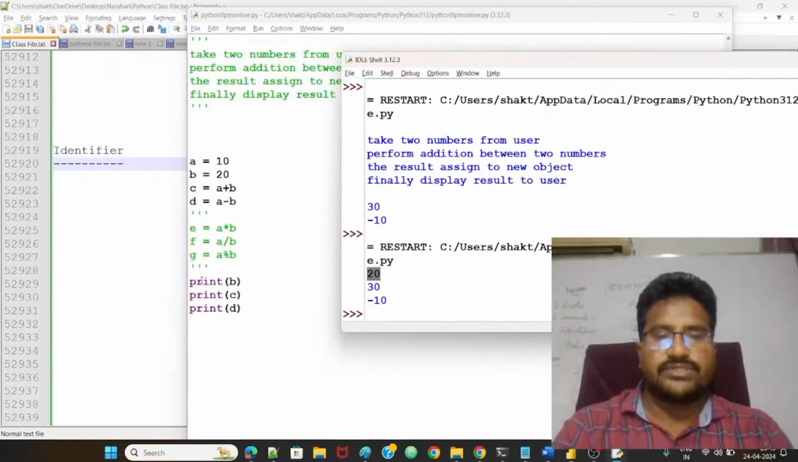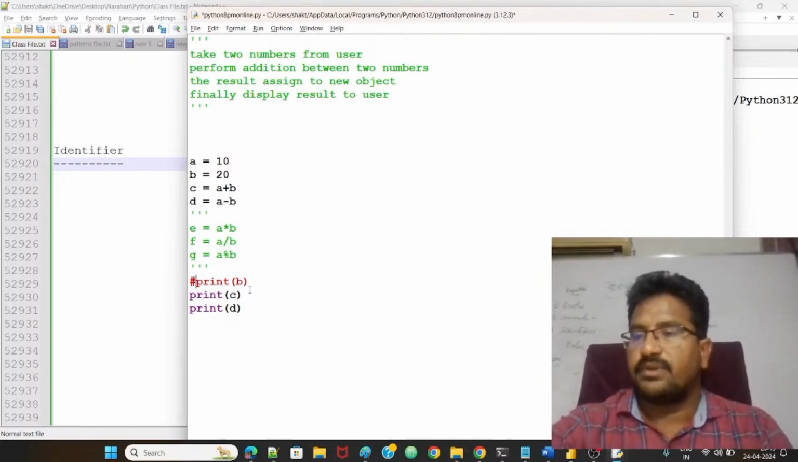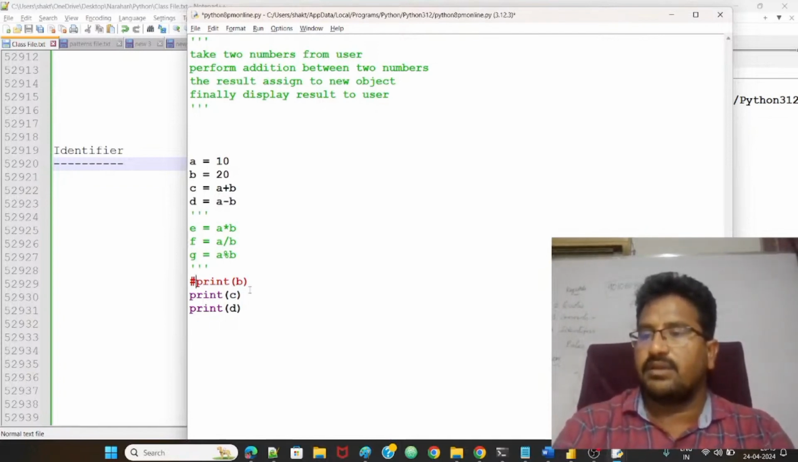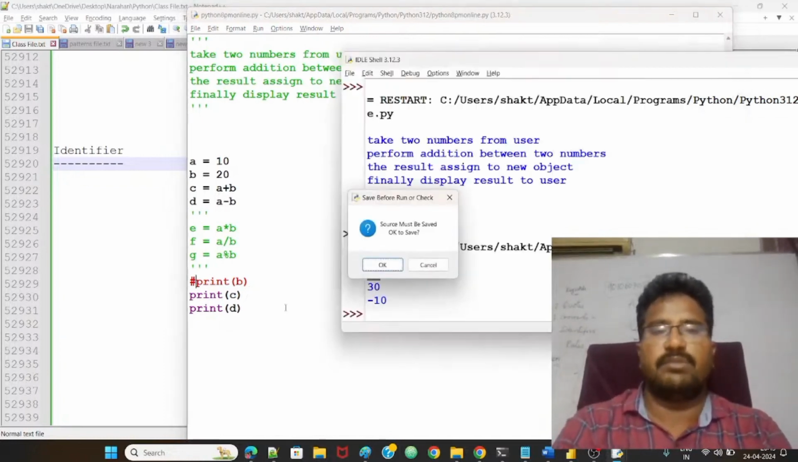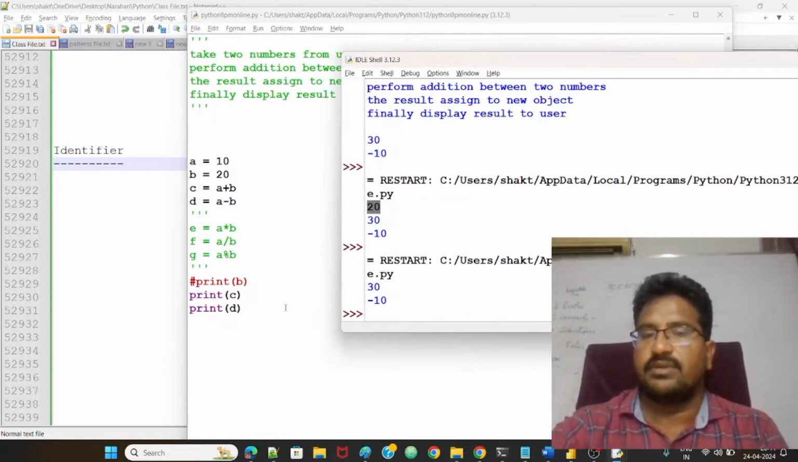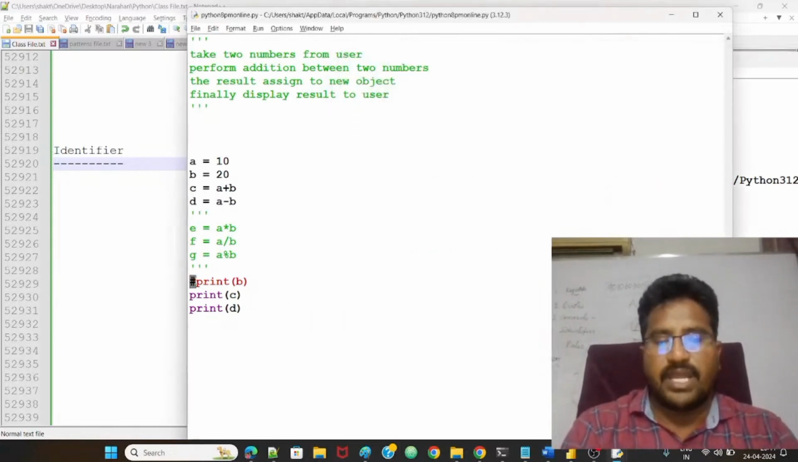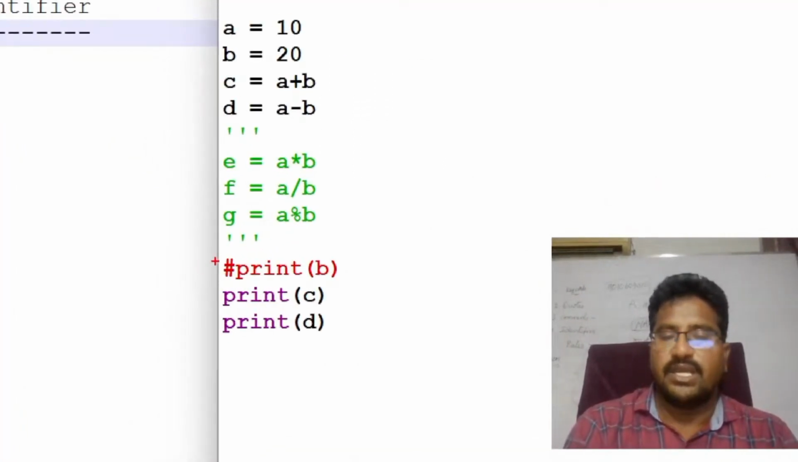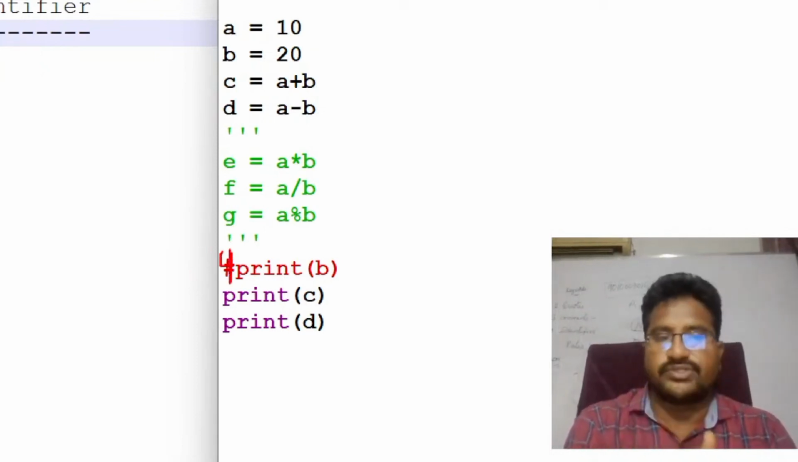But they're saying to use a hash before B, sir. If I use the hash before B, now B, which means 20, will not display. That's what I told you. If I use the comment hash, the interpreter will not start after the hash. It stops.